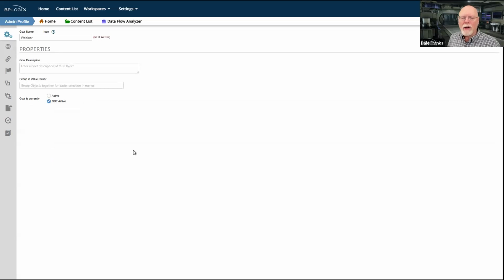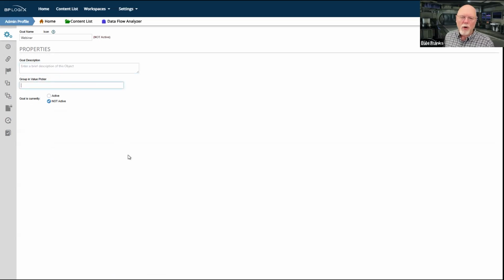So on the goal itself, when you first create it, as you saw, mine opened up to the execution option screen because that was the last tab I was looking at a few minutes ago before I started the webinar. But this should be where you start off, which is the properties screen. Obviously, you're going to want to put a description here of some sort, just so that you can tell what that goal is.